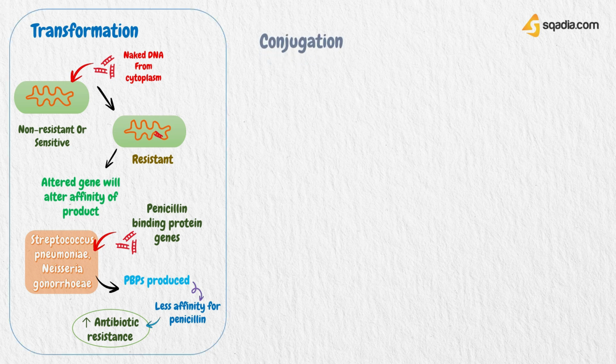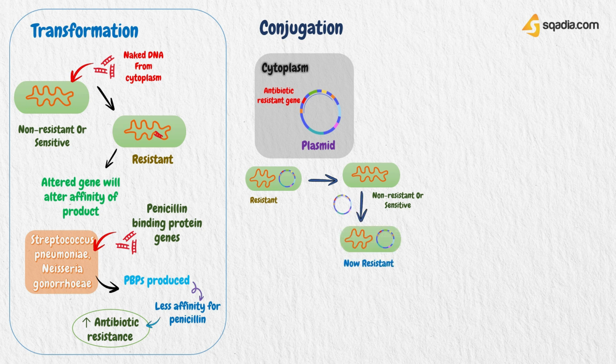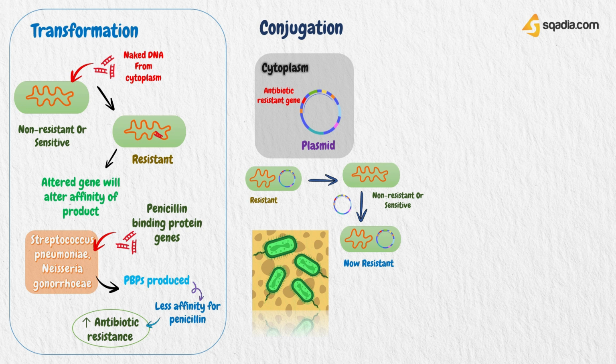Next is conjugation. Bacteria contain plasmids, circular DNA structures that are found in the cytoplasm. Many genes are carried on plasmids, including those that encode antibiotic resistance. Plasmids can pass from one bacterium to another by conjugation, allowing resistance genes to spread rapidly in populations of bacterial species that share the same environment, for example, within the intestine.